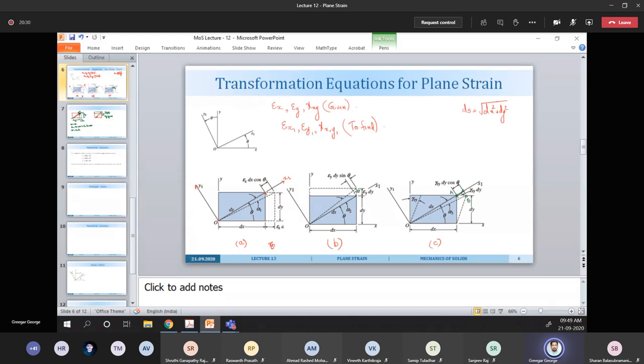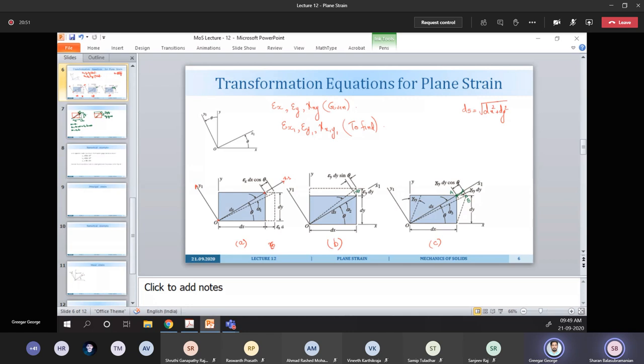So along the shear direction, along the xy plane, that will be given by gamma xy dy cos theta. Is that okay?